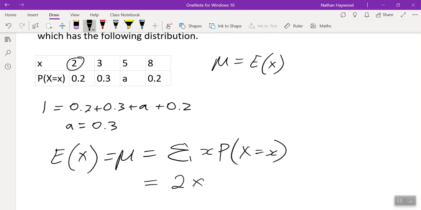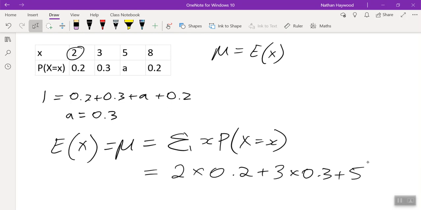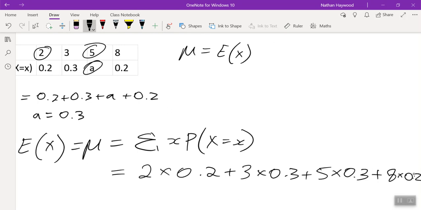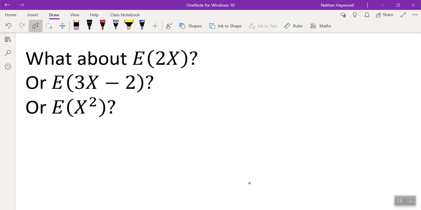2, and what's its probability? Plus times. So we're multiplying all of the little x's by their corresponding probability. So if you put that into your calculator, or you can actually do it in your head, it's not that difficult, you'll get 4.4. So the expected outcome of my red cars is 4.4 red cars.